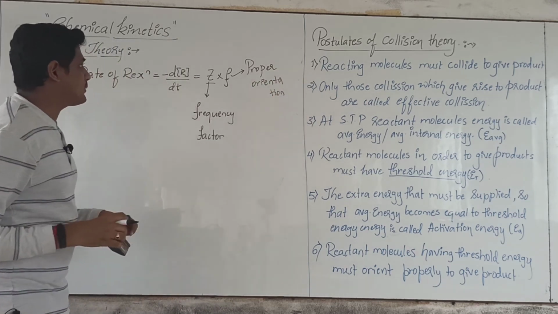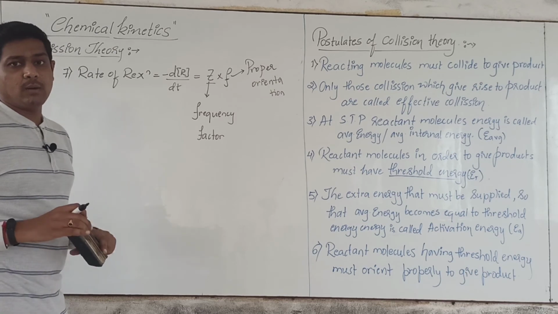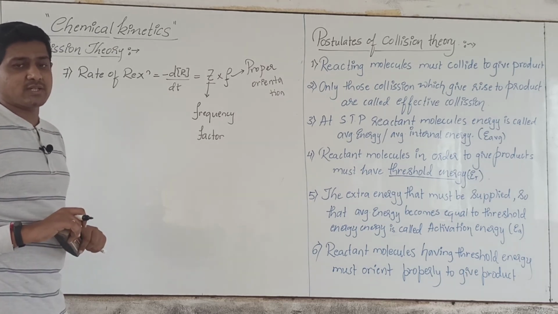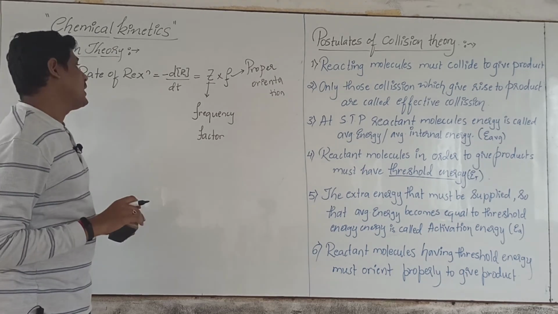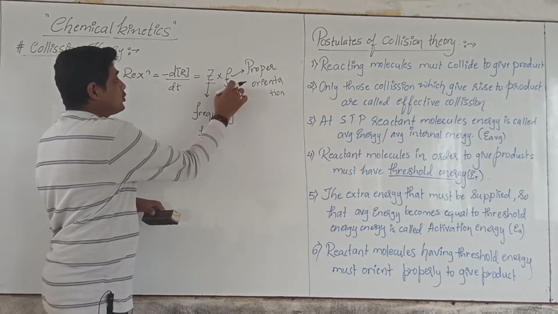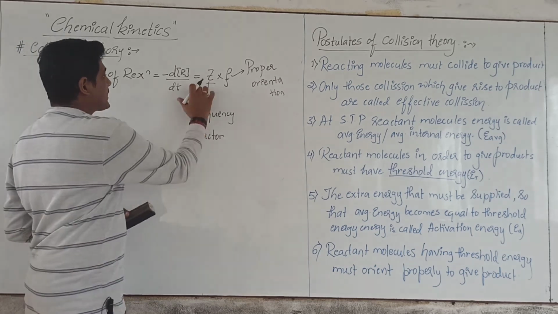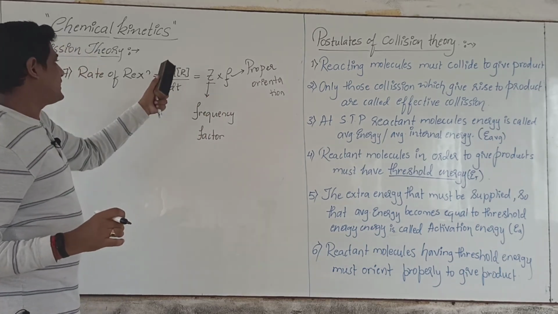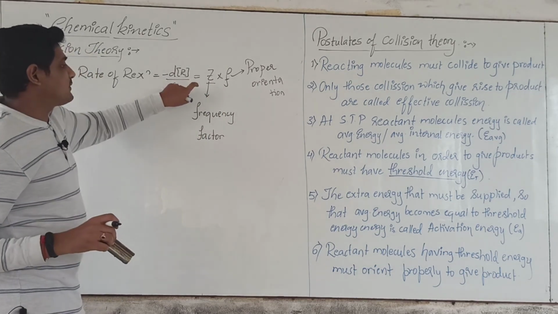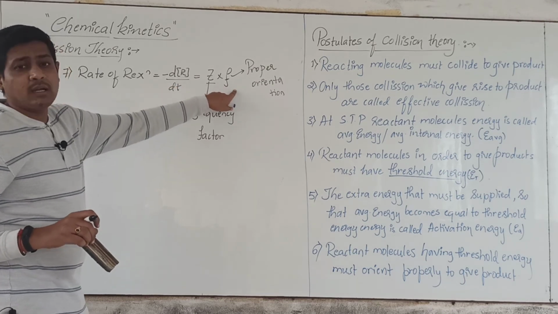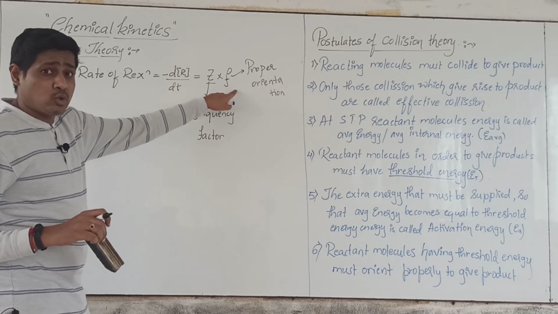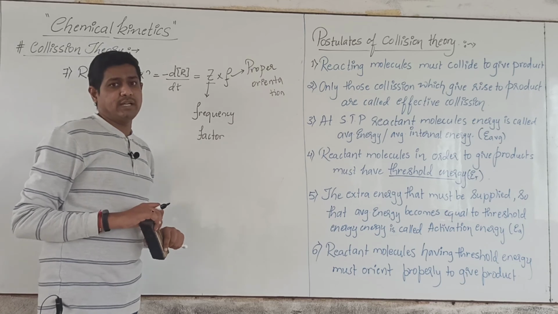Frequency factor means how many reacting molecules having threshold energy are colliding, and how many have proper orientation. So we represent the rate of reaction as minus dR upon dt, equal to the frequency factor multiplied by the fraction of reactant molecules having threshold energy and proper orientation.